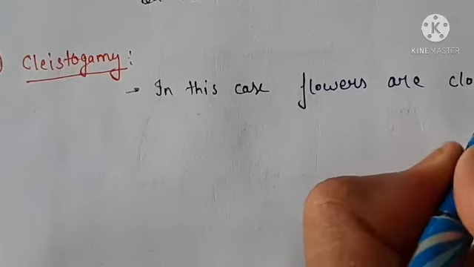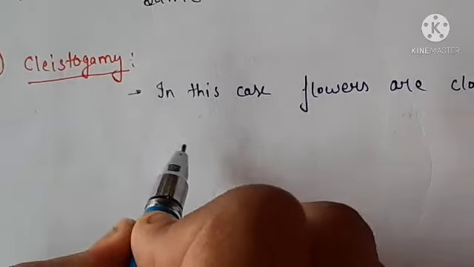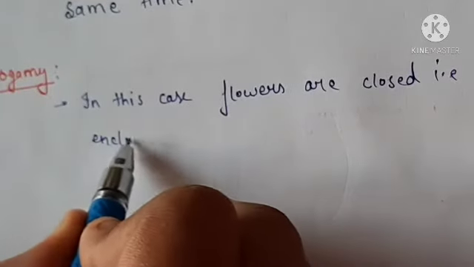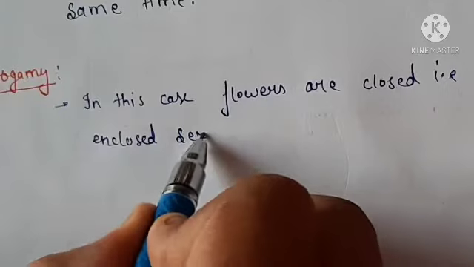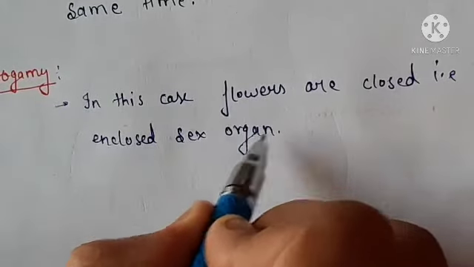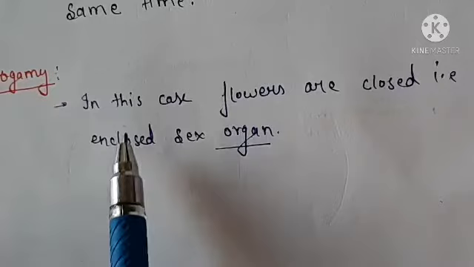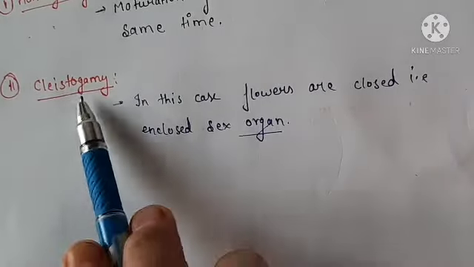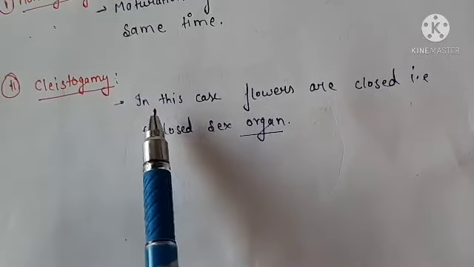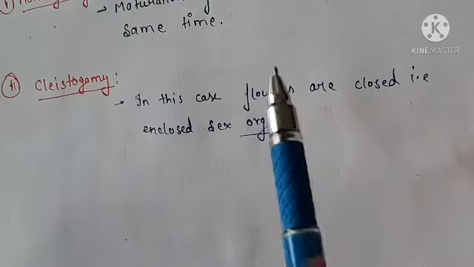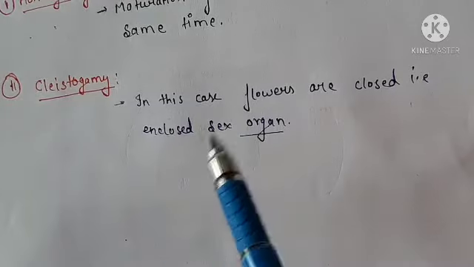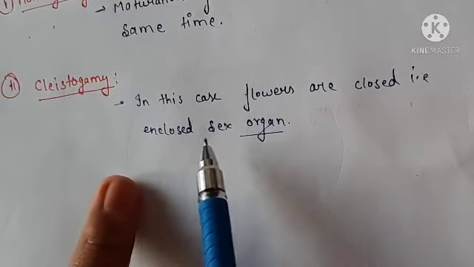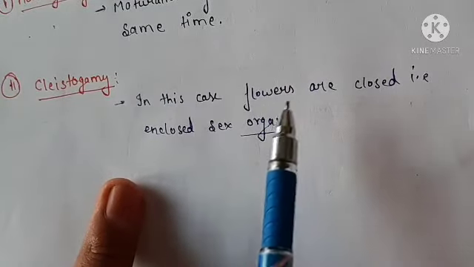That means enclosed sex organ. In cleistogamy, flowers are closed. Means when flowers are closed, anther and stigma lie inside the petals. So that is adaptation for self-pollination.